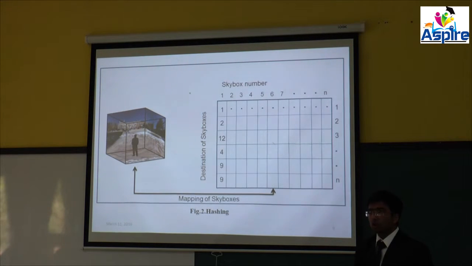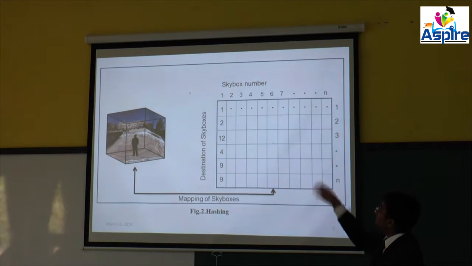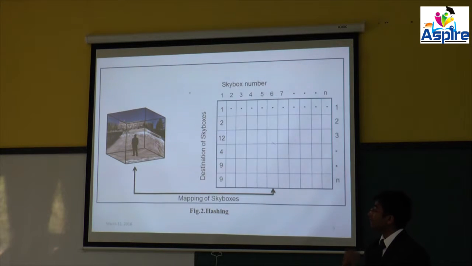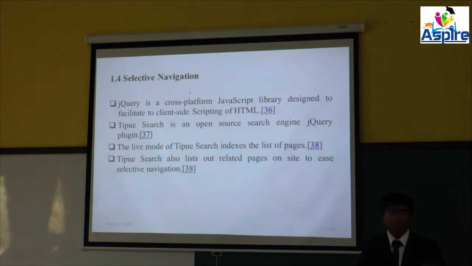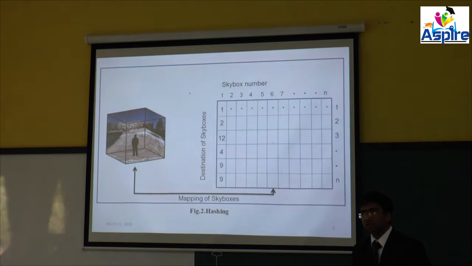So by this method we have reached the road, and by using hashing we have reduced the time complexity to O(n). If we hadn't used hashing, we would have to search from the starting skybox to the skybox we want to use to represent a particular location. And in the skybox we have also used the MD5 hash function to encrypt the whole link into 8 bits.